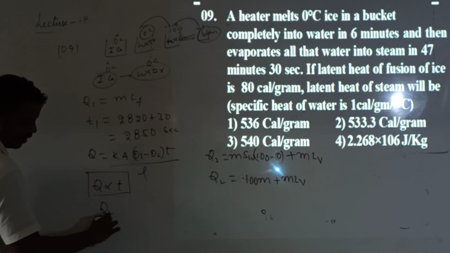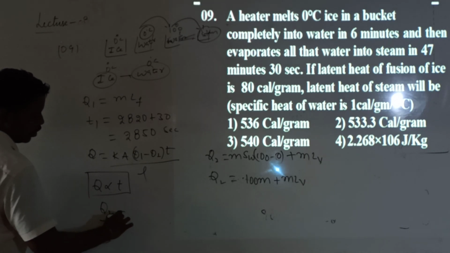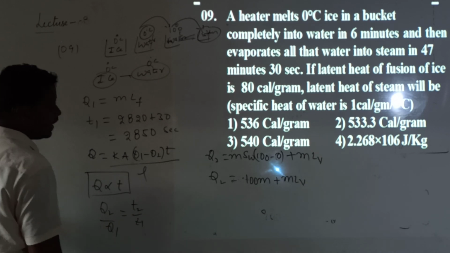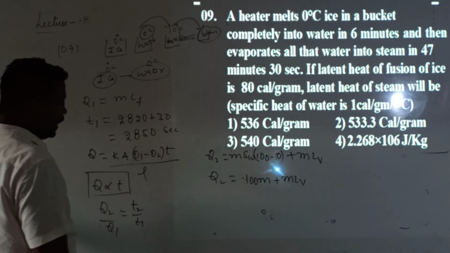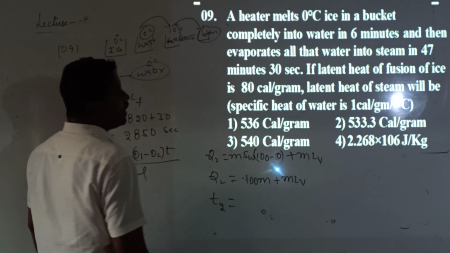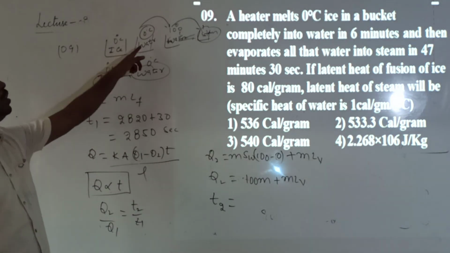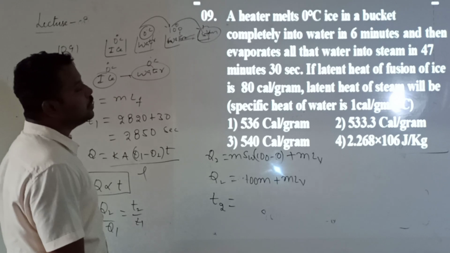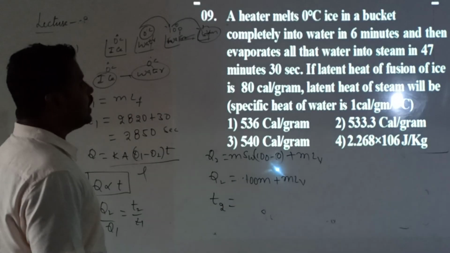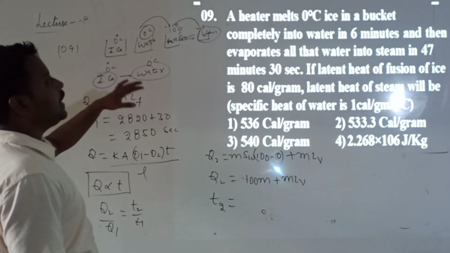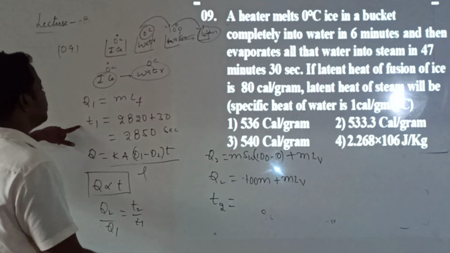Now according to the relation, Q is directly proportional to T. So Q2 by Q1 is T2 by T1. They are asking us to calculate the latent heat, and they also gave T2: the time taken for the water at 0 degrees to convert into steam. One more thing: to convert ice into water takes 6 minutes only.